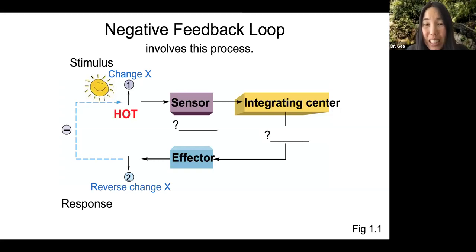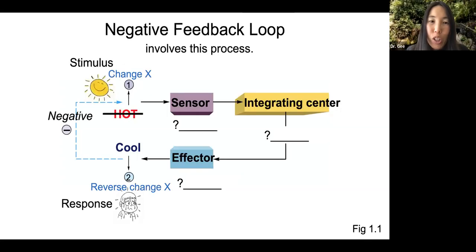The integrating center sends the information to the effector. The effector will actually implement the effect that you want, in this case, to reverse the change. Now remember, the change here was it's too hot, and the result was you sweat to cool off. So the effector in this case would be your sweat gland. The sweat glands will actually cause the response you want, which is the sweat and cool off. Notice that the cooling off is opposite of the original change of being too hot. So that's why this is a negative feedback loop.